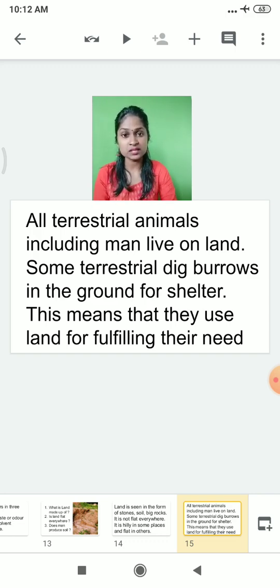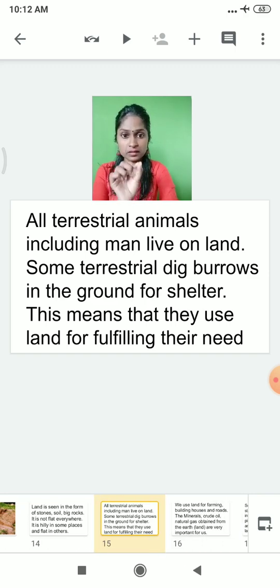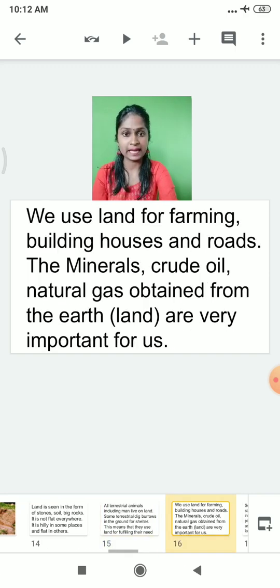They dig burrows in the ground and find shelter inside the ground for survival. There are many varieties of animals which find a place to live inside the dug-out soil. And most importantly, why is land necessary?